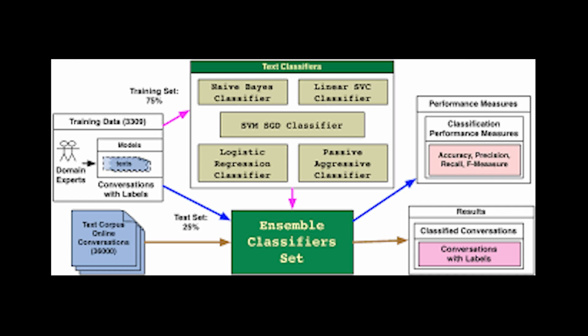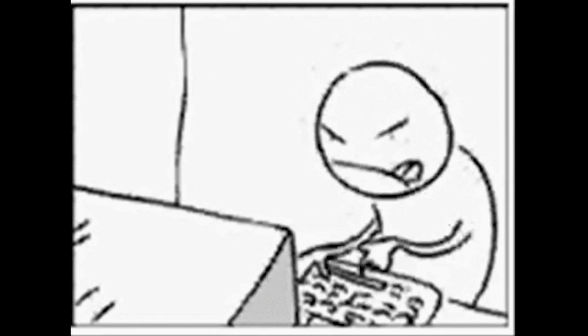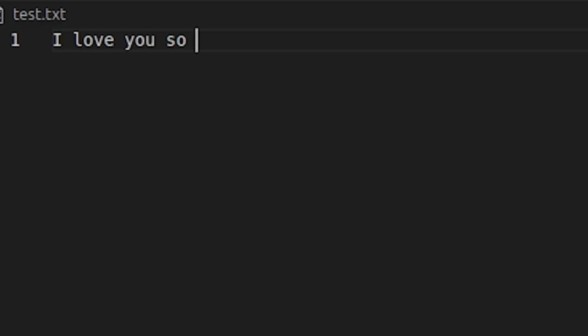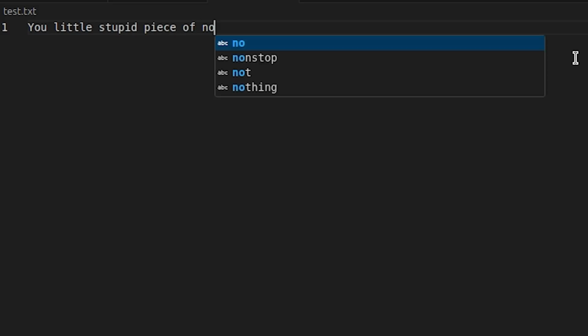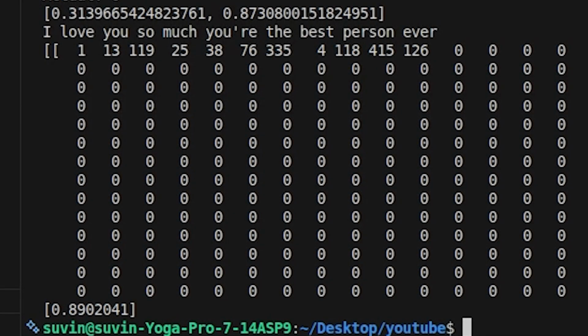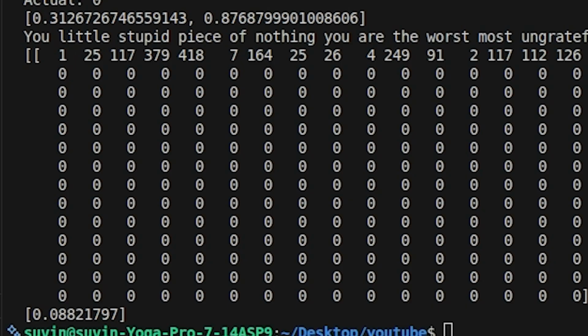Okay, so to get started, we will need to create a text classification model, which I have no idea to code, which is why this Go-To YouTuber Tech with Team will show us how to do it. Thanks, team. Now, let me write a good text and a bad text. As you can see, it prints this decimal, which a value above 0.5 indicates it's a good value, and a value below 0.5 indicates that it's a bad value.